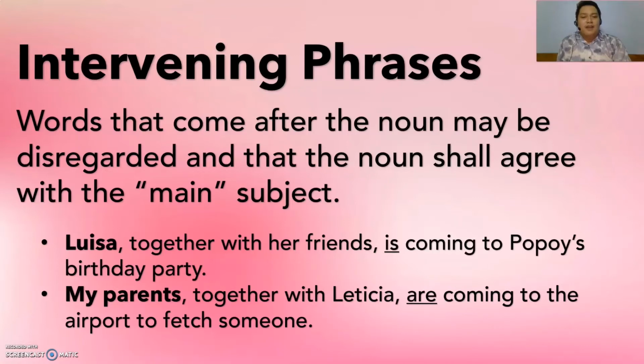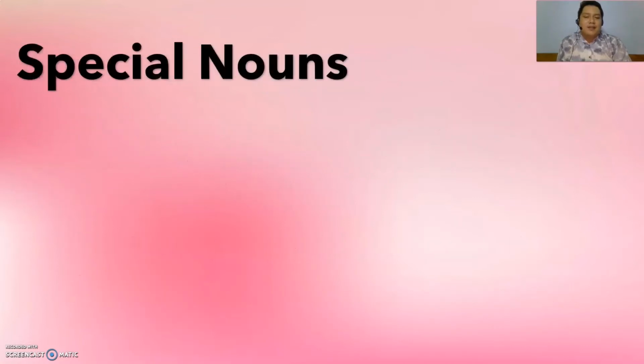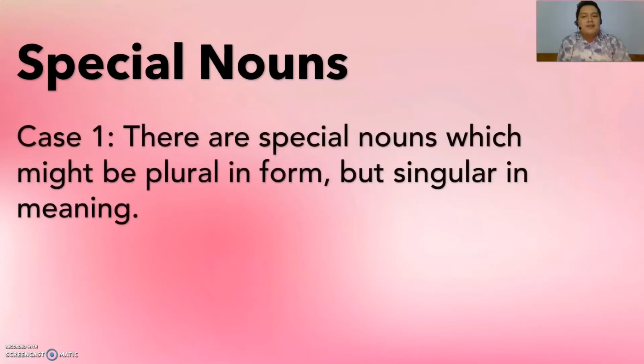Alright? Let's proceed to the next category, which is about special nouns. We have cases for special nouns too. Now, there are special nouns which might be plural in form but singular in meaning. What does that mean? There are nouns which end in s or es, but are singular in meaning. Always remember that. That's our first case.